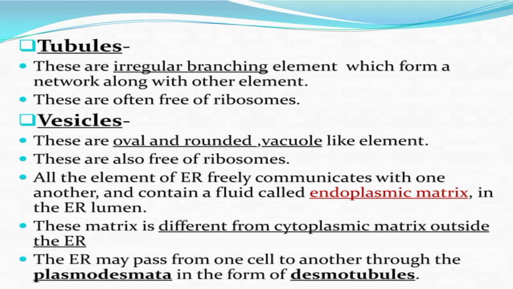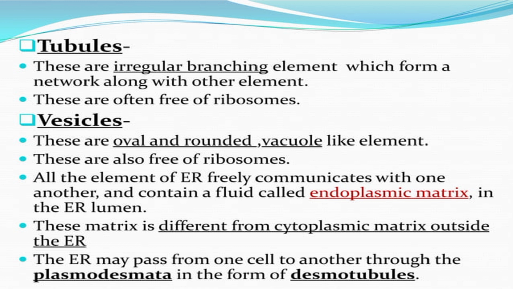All the elements of the endoplasmic reticulum freely communicate with one another, and they contain a fluid known as endoplasmic matrix. The matrix of the endoplasmic reticulum is different from the matrix of the cytoplasm. The endoplasmic reticulum passes from one cell to another through plasmodesmata in the form of desmotubules.